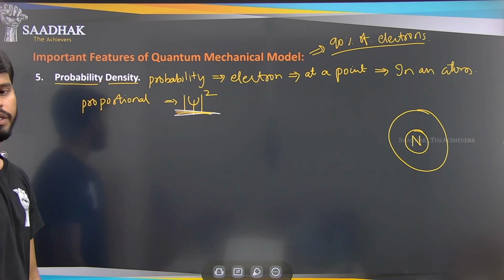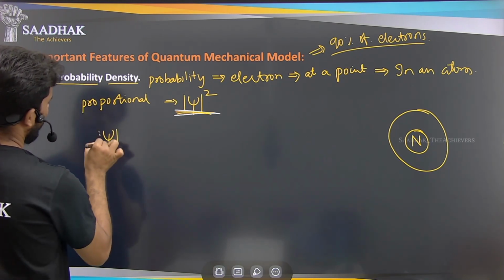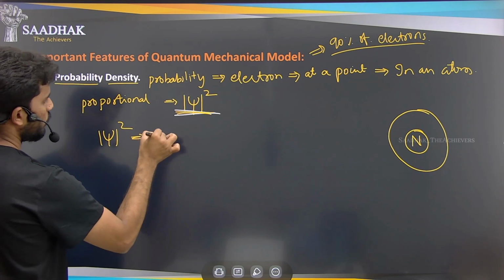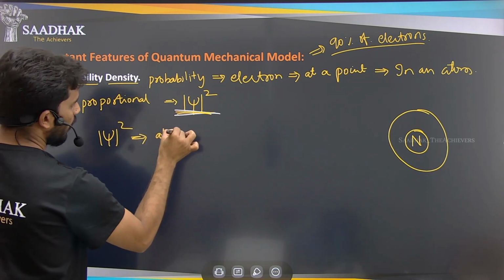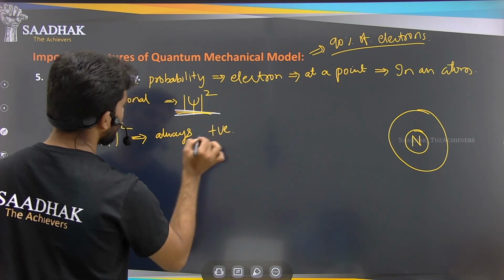Okay, so this probability density, that is psi square, is always positive.